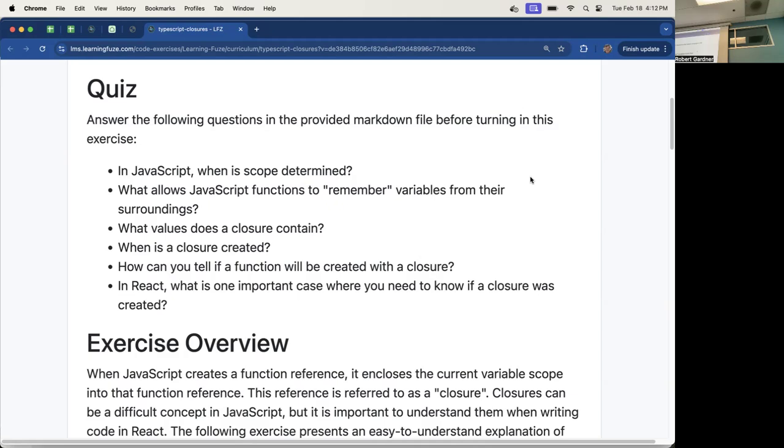The reason that question is just important is so we can understand what scope is, because scope plays a big deal in how we understand closures. So let's do the next one. What allows JavaScript functions to remember variables from their surroundings? Scope? Nope. Scope is the rule that says whether or not it has access to it.